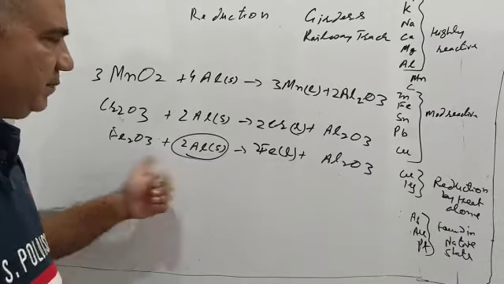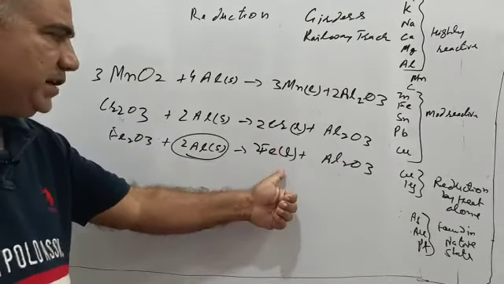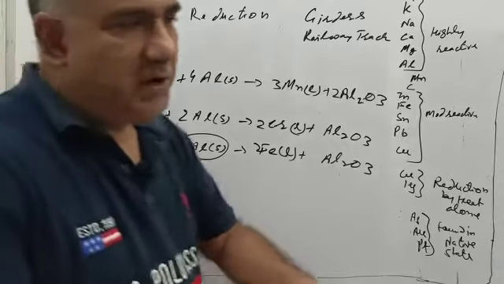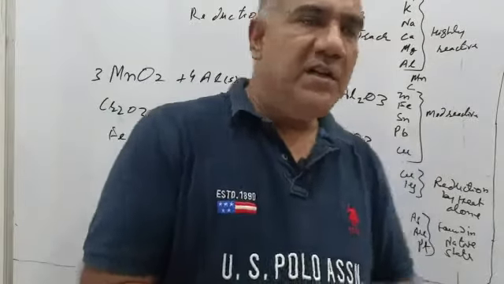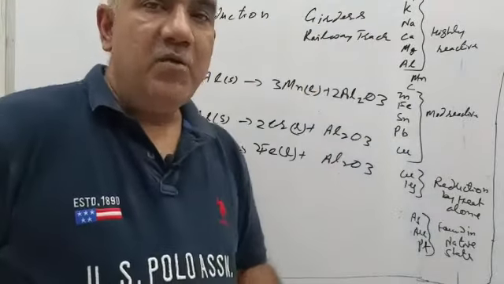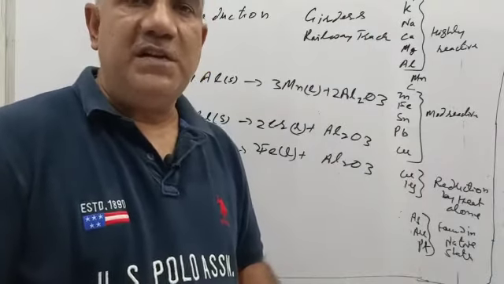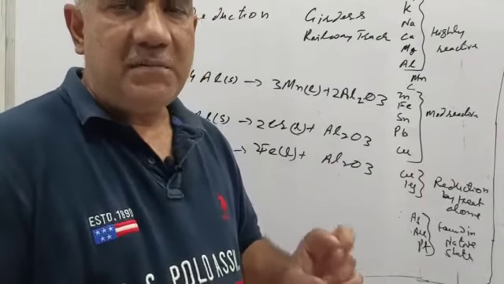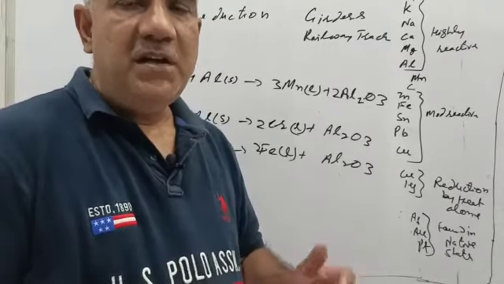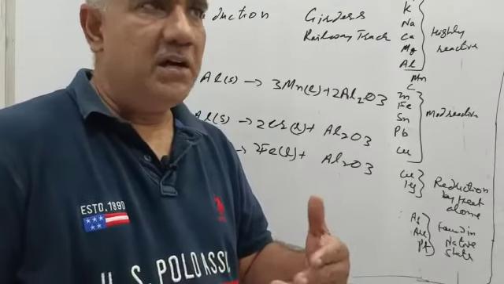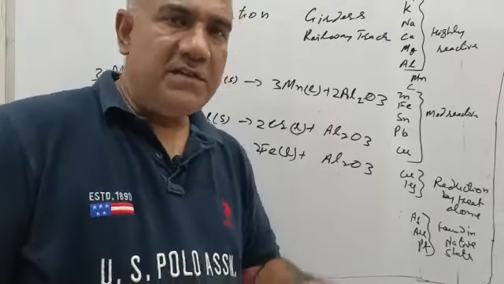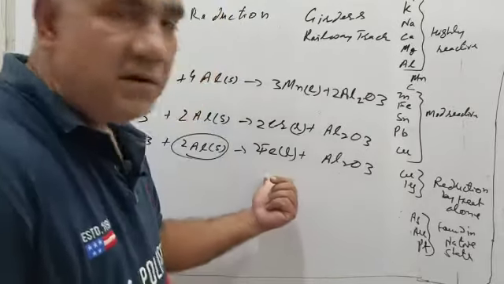So iron oxide will be reduced to iron, it will be in the molten state, and it will be poured onto the broken part. So that was all about reduction. In higher classes we will see how calcium and sodium are also used as reducing agents. So we have discussed the thermite reaction, thermite process, aluminothermy or thermite welding. That was when we were using this process for welding.